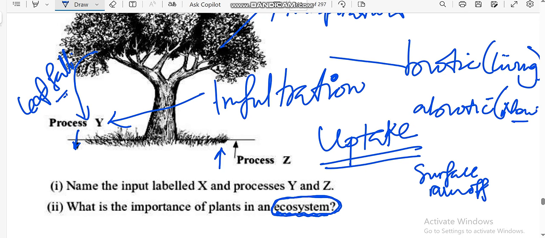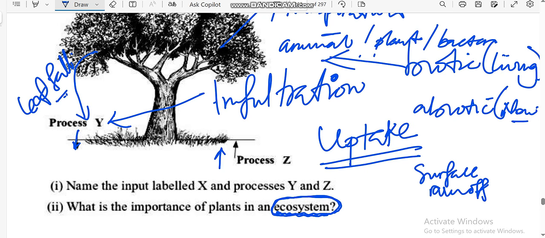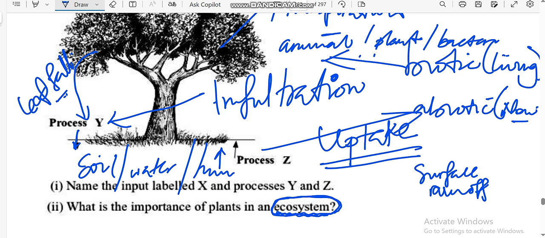In the biotic components, we have the living: animals, plants, and bacteria. Then the abiotic: we have soil, water, humidity, rocks, and air. So biotic are living things, for example animals and plants, and abiotic are non-living things, for example soil, water, humidity, rocks, air and stuff like that.